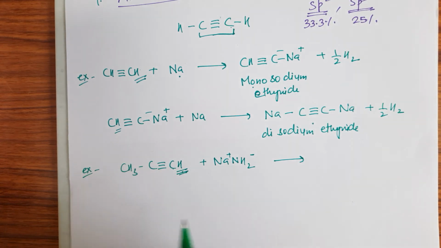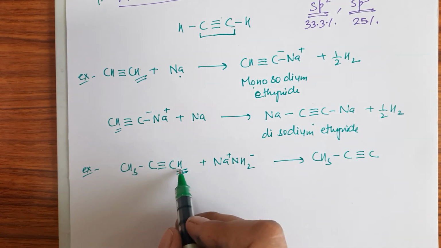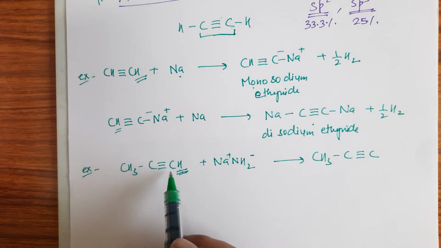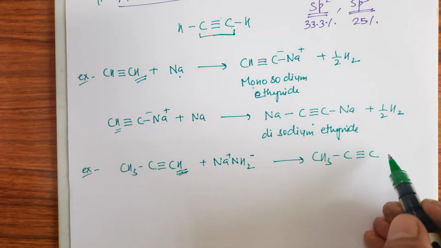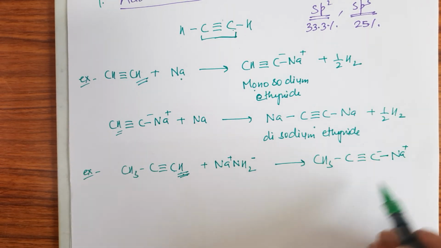So again the same reaction takes place. CH3C triple bond CH, this hydrogen is acidic in nature. Remember that only the hydrogen attached to the triple bonded carbon atom will be acidic in nature, not the other hydrogen atoms. So here Na, and again there will be release of